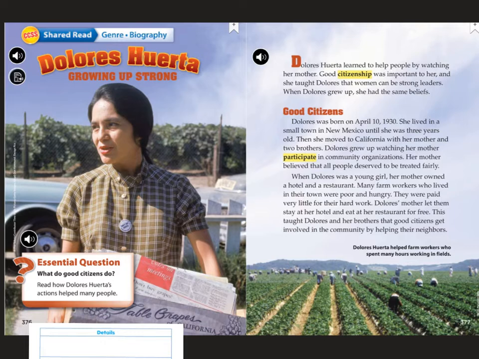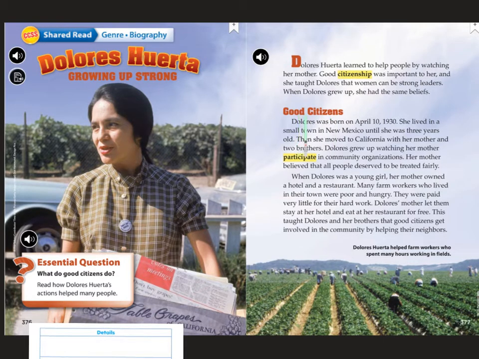Do they think she was a good citizen, which you can see right here where it says, what do good citizens do? Read about how Dolores Huerta's actions helped many people. Remember, when we're previewing the text, we can make a prediction as to what the author's point of view might be about the topic. We preview by reading the title and by looking at the headings if there are any.